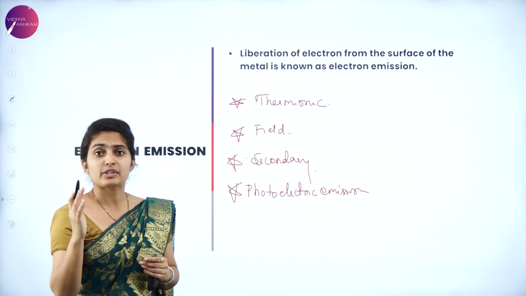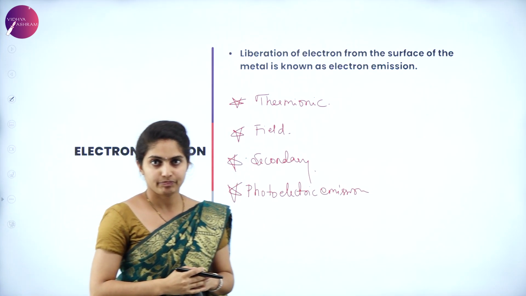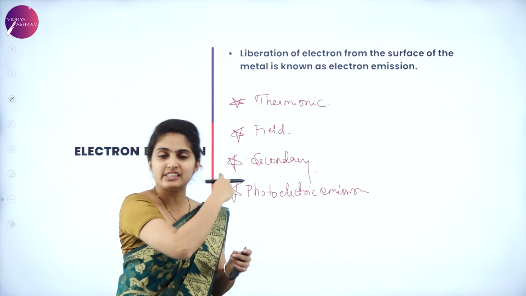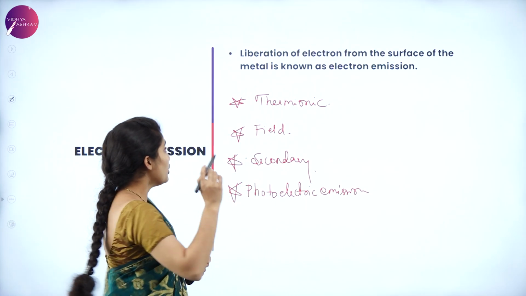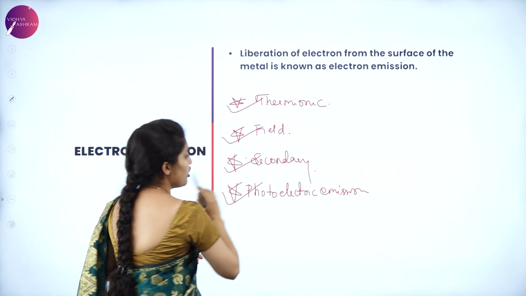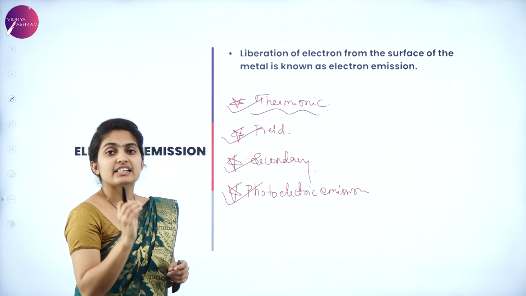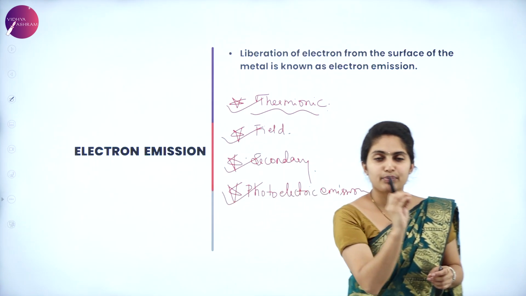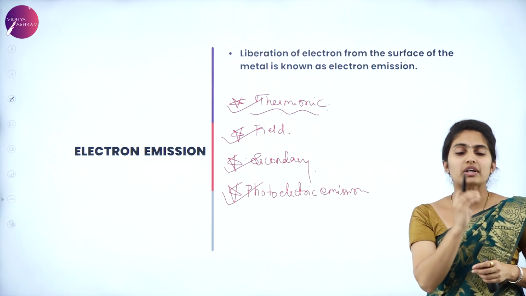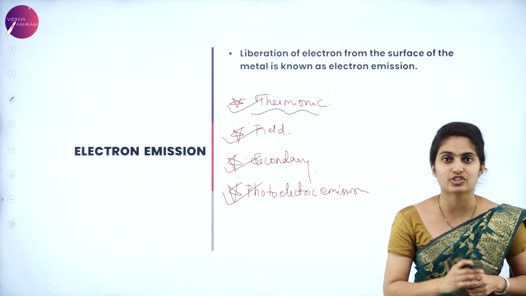So what do we learn here? Liberation of electrons from the surface of the metal is known as electron emission. Based on the external energy which is responsible for this effect, it is classified into thermionic emission, field emission, secondary emission, and photoelectric emission. In the case of thermionic emission, we consider temperature. As we raise the temperature of a metal surface, what happens? The electron is ejected out of the metal surface when enough temperature is falling on it.